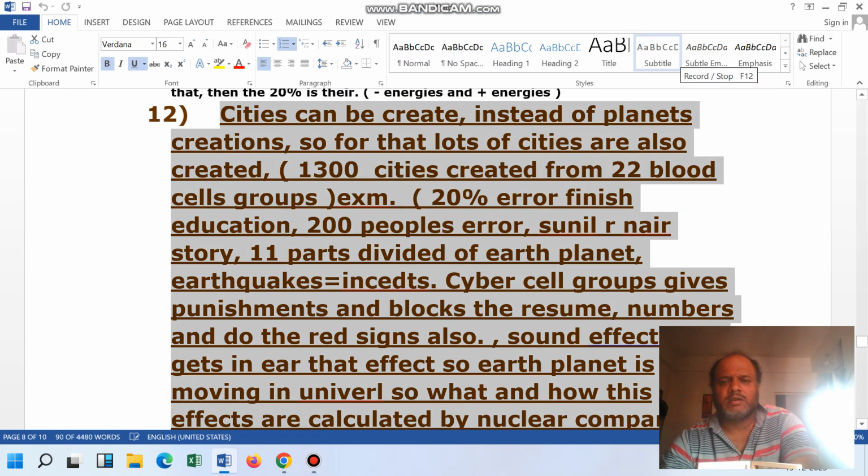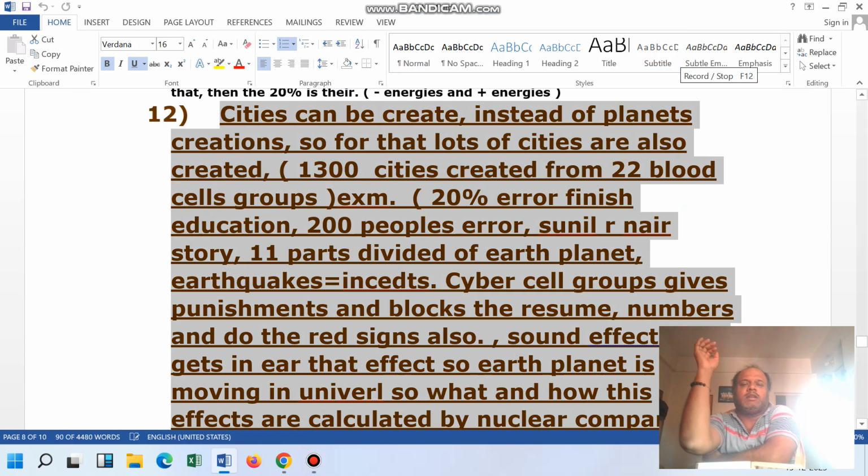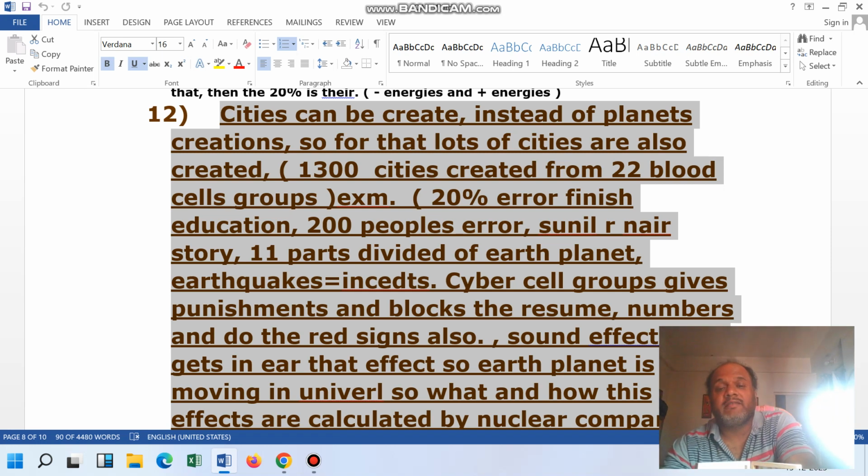Hello, myself Sunil Ramakrishna. Here, basically, we are talking about one another topic, that is 12th number, that is city creation. In this, basically, we are going to talk about the 20% error. In this, basically, we are going to take one more dangerous topic, that is earthquakes. So, live example we will take.